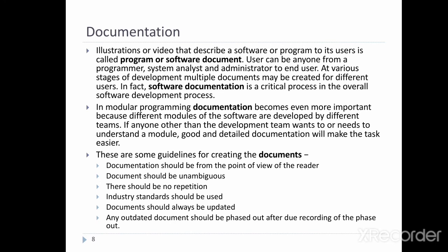Documentation should always be updated. Documentation should be unambiguous. Documentation should be from the point of view of the reader. A printed copy of all possible outputs, reports, or screens. So user documentation is this above all of the programmer's documentation, and in user documentation the user manual is required. In a large organization, it is written by a documentation specialist.